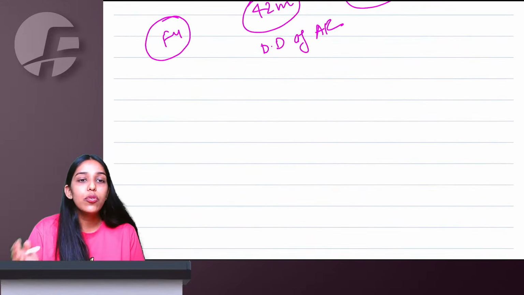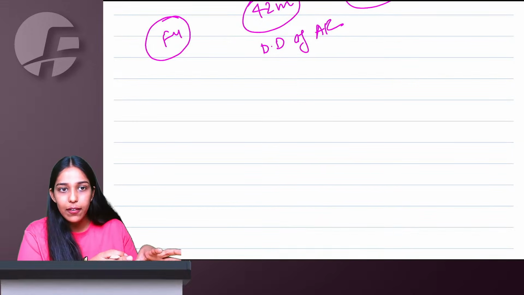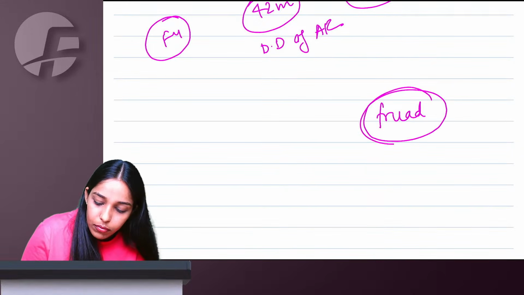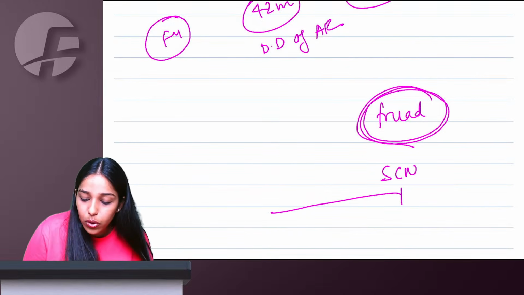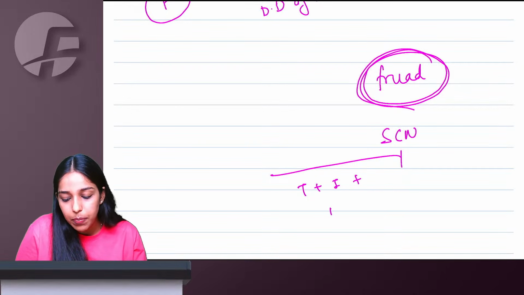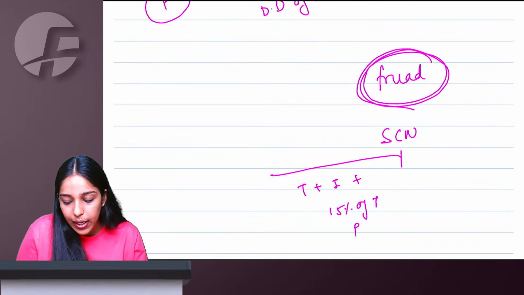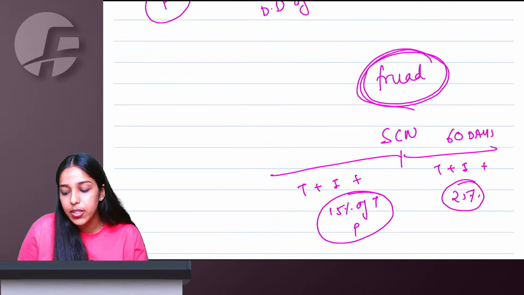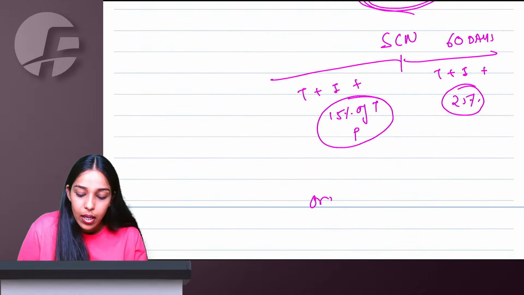Right, ma'am. Now your case can be fraud or other than fraud. If it is fraud, then even before the show cause notice, if you voluntarily come forward, you will have to pay all the tax, interest, plus 15% of tax as penalty. Within 60 days of the show cause notice, you pay tax, interest and 25% of tax as penalty.